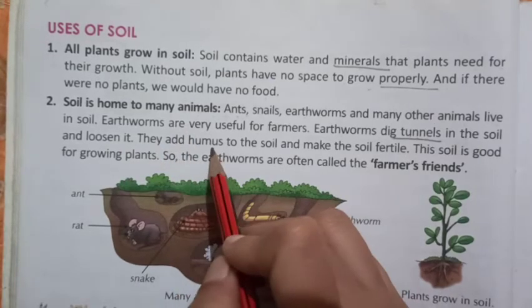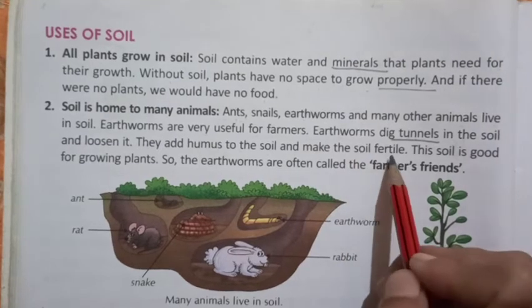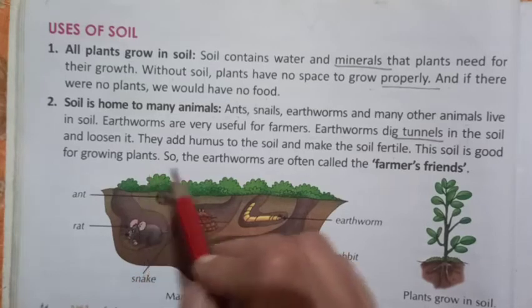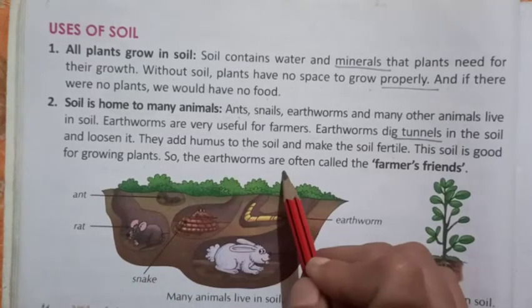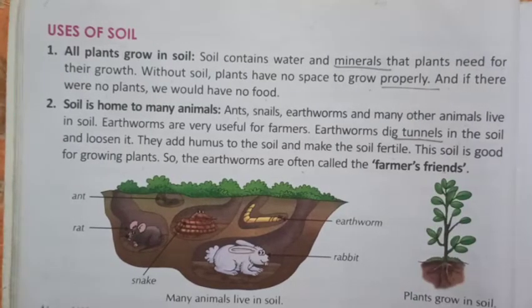They add humus to the soil and make the soil fertile. This soil is good for growing plants. So, the earthworms are often called the farmers' friends.